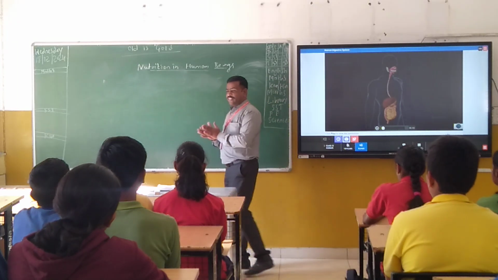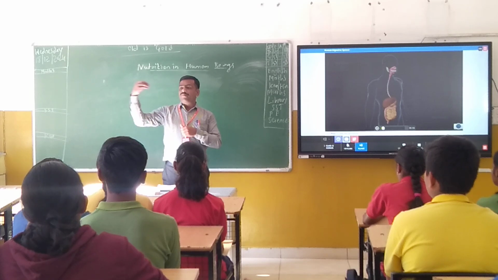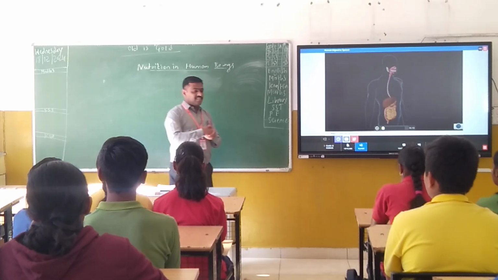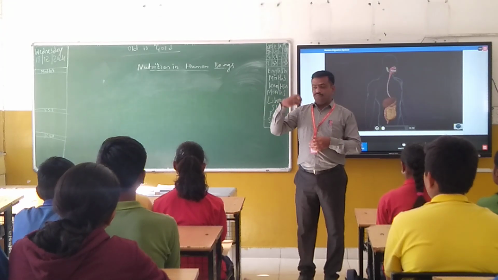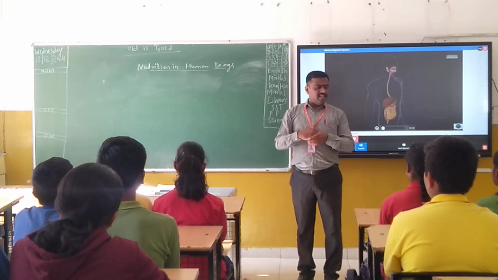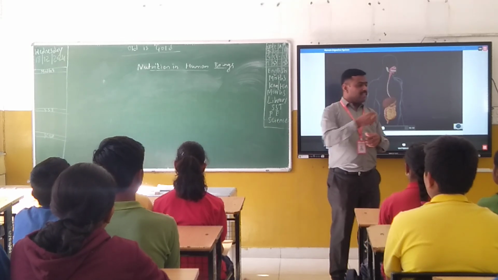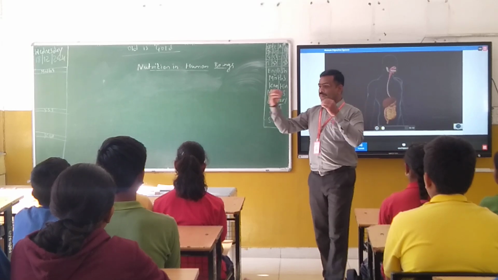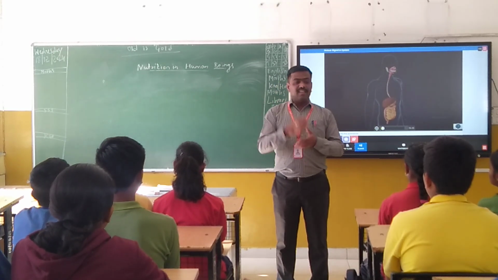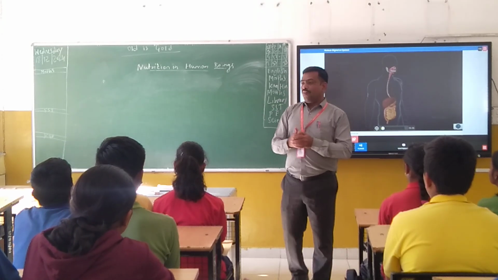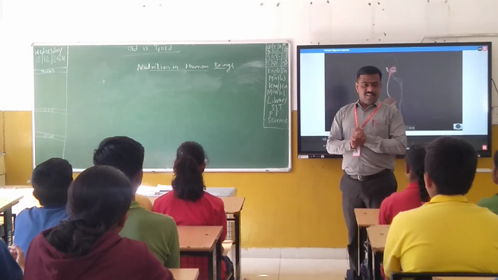Second one is digestion. The digestion is a process where the complex food particles are converted into simpler ones. Okay. Third one is absorption. Once there is a digestion, the nutrients which are there get absorbed by the body. That is called absorption. And the next one, assimilation. The absorbed nutrients are transferred to each and every part of our body. Why? Because the human body is made up of millions of cells. Each and every cell requires nutrients. Because of that, the nutrients get transported to each and every cell. That is called assimilation. Okay.